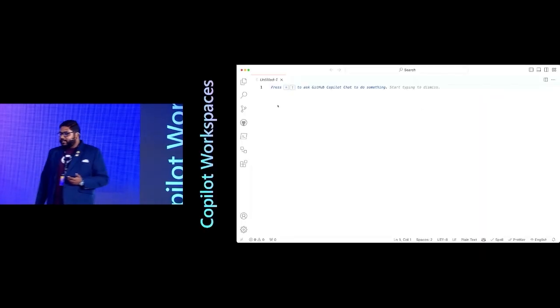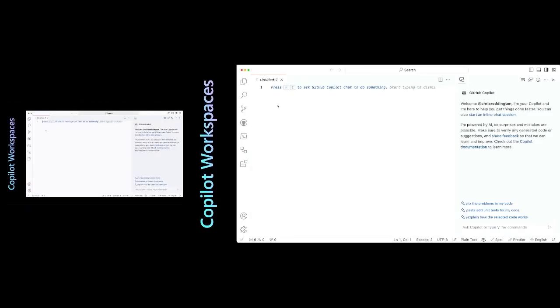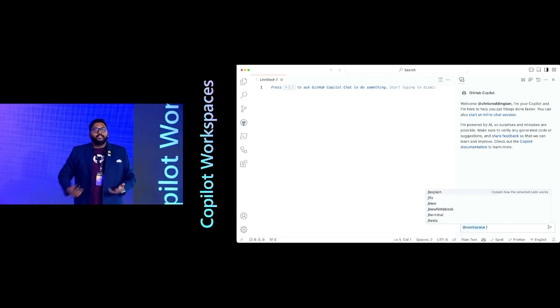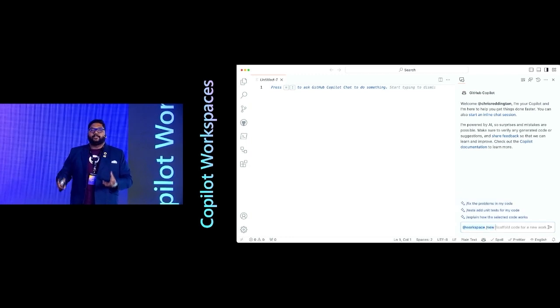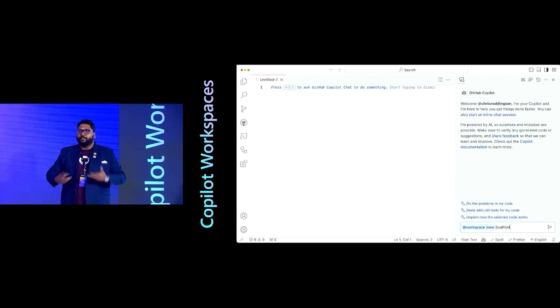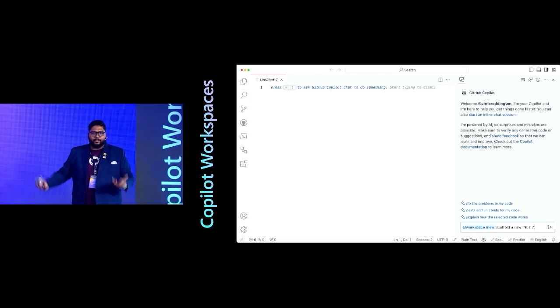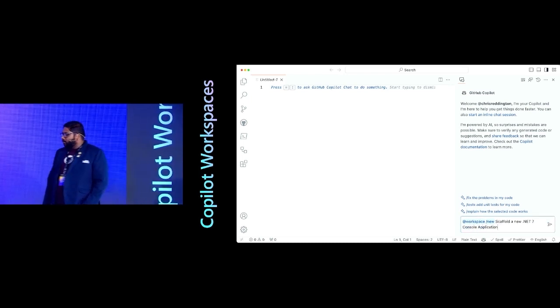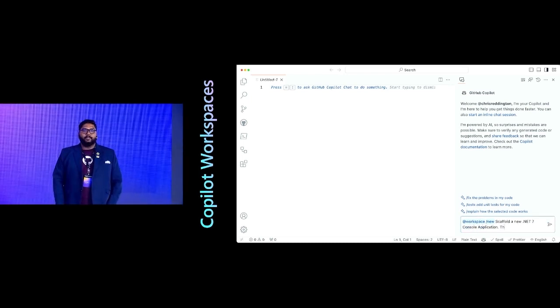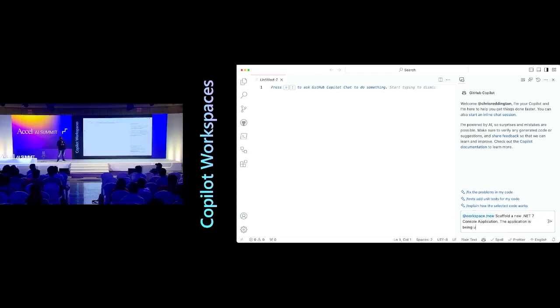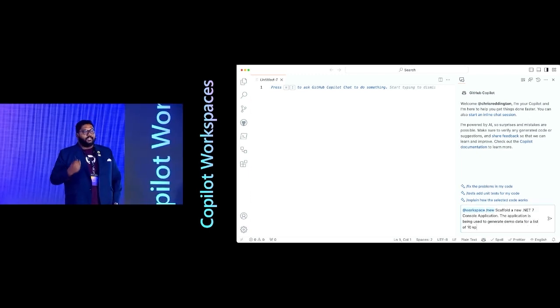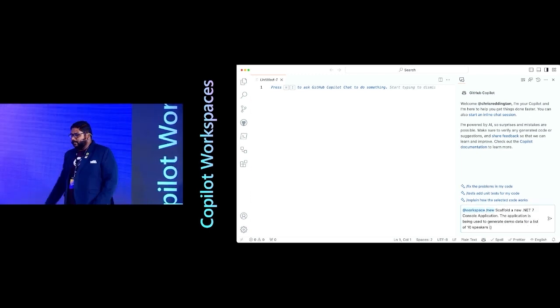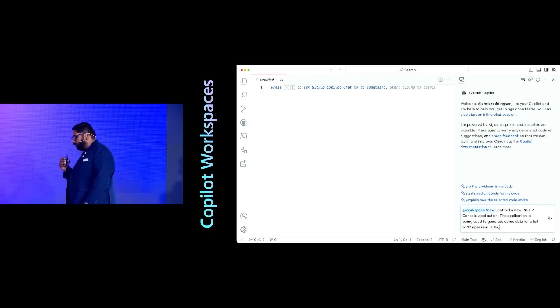And one of the things that we realized very early on when we were doing a bunch of our research is that the majority of the time a developer spends today is in creating environments for them to test and create and build, right? Test a POC, test a hypothesis and things like that. So we built a tool called GitHub Copilot Workspaces, right? Which basically helps you create an end-to-end ability to pass a prompt and create an entire project from scratch with just natural language. So basically in this example, you will see that we're basically saying scaffold a new .NET 7